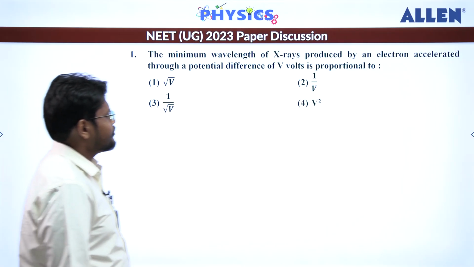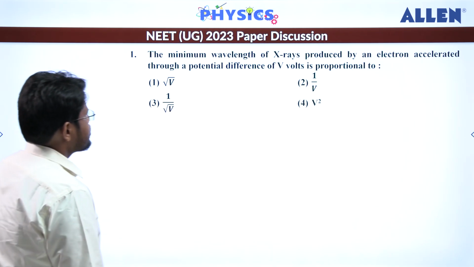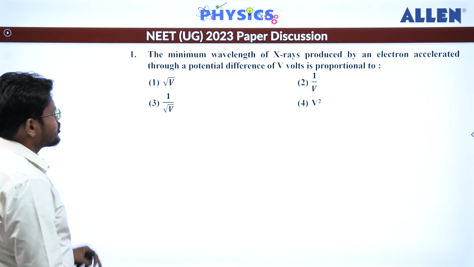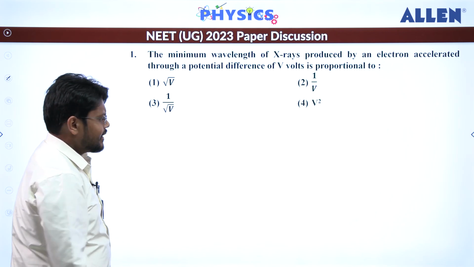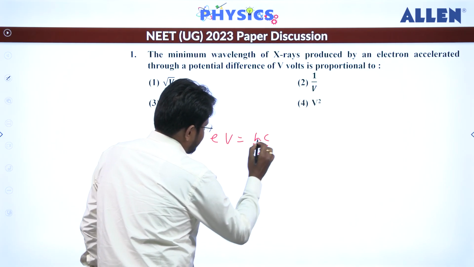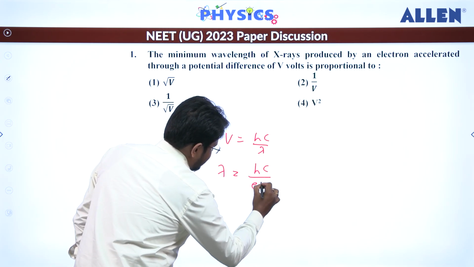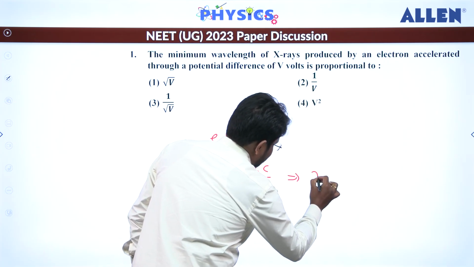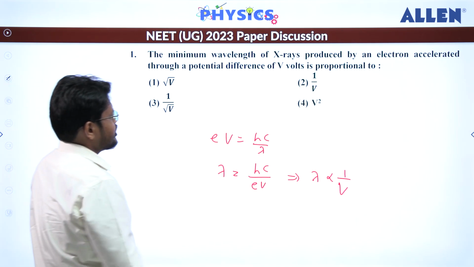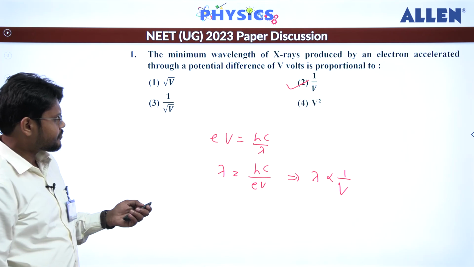The minimum wavelength of the X-ray produced by an electron accelerated through a potential difference of V volt is proportional to. So here we have to talk about the proportionality. We know that eV equals hc by lambda. That means from here I can write lambda equals hc divided by eV. So lambda will be proportional to 1 by V. So for this question we have 1 by V as the answer, which is the second option.